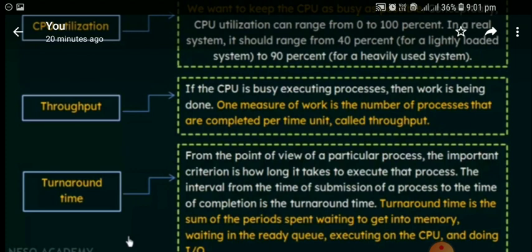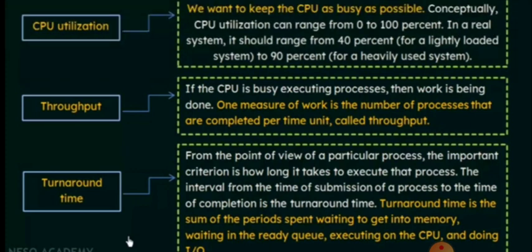So the process faces the waiting time, the execution time, then IO. If the process needs to access IO, that time is also taken into account. So all these particular times are calculated, and we can call it the turnaround time.